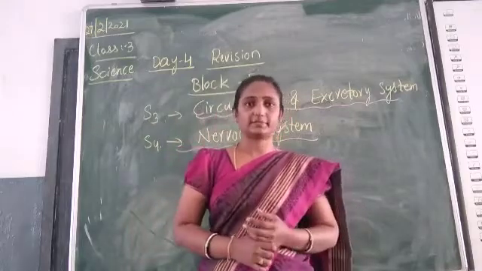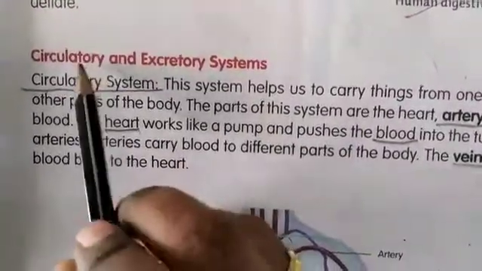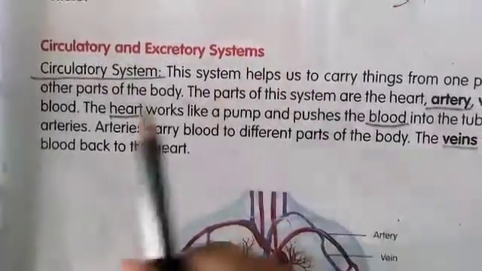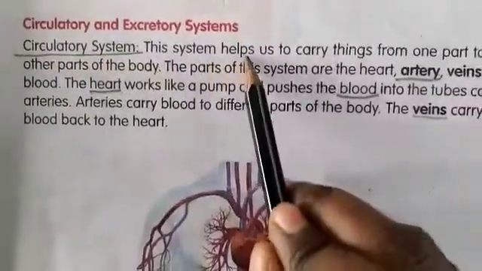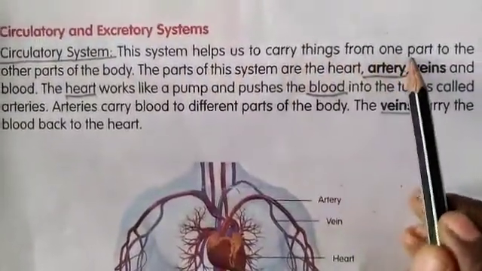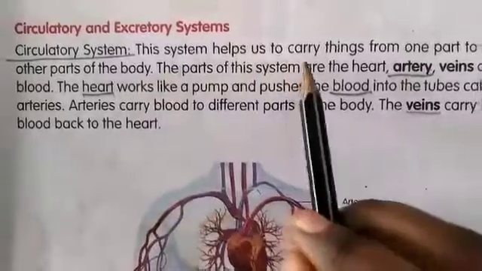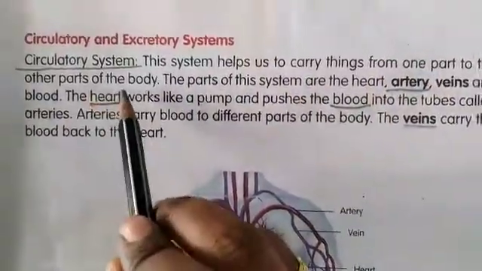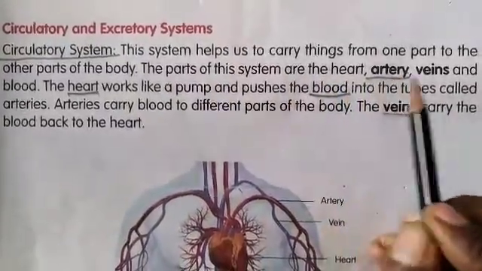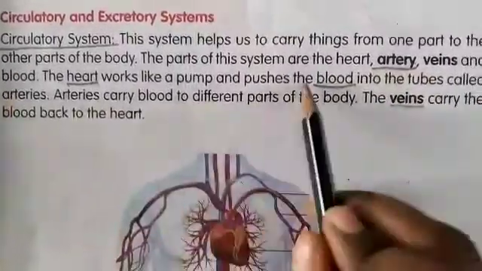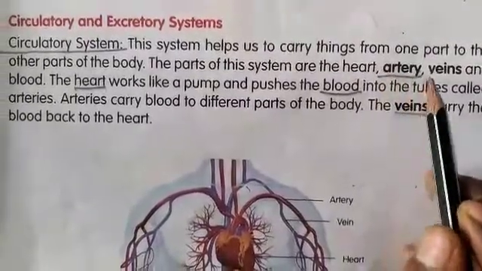Now let us learn from the reader. Children, open your reader, page number 17. Today we are going to revise the circulatory system, excretory system and nervous system. What is the circulatory system? This system helps us to carry things from one part of the body to other parts. The parts of this system are the heart, arteries, veins and blood. So what are the organs of the circulatory system? The heart, arteries, veins and blood.